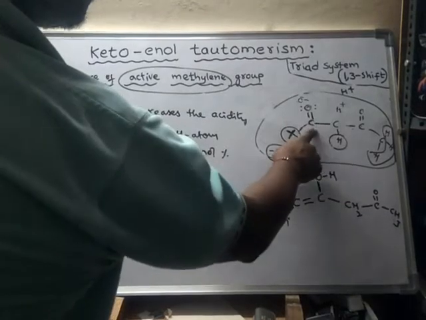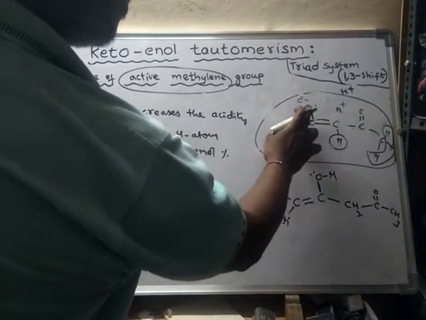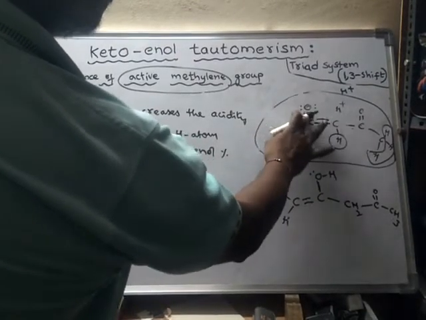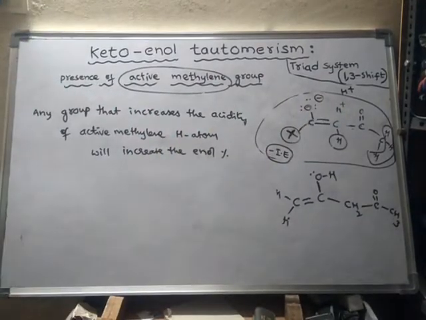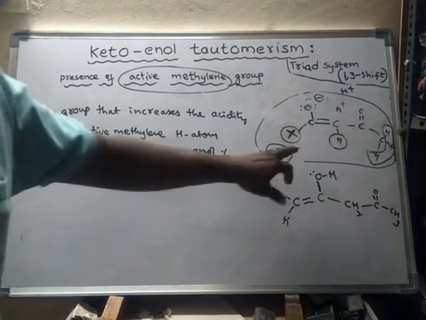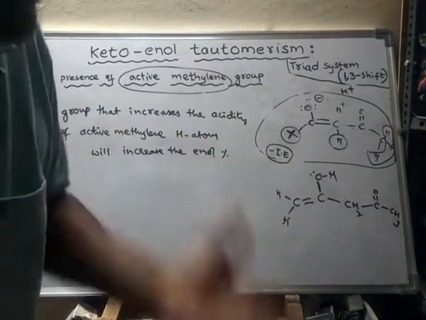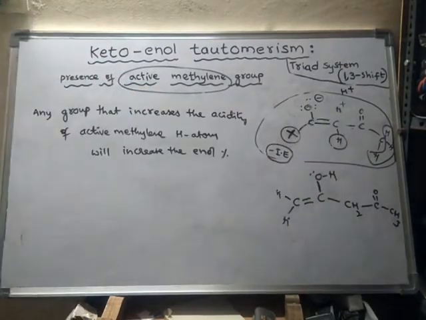The positive charge is shifted to that hydrogen, and it becomes a double bond here, and this double bond will be shifted to this oxygen, and now this oxygen will have a negative charge. So this group is increasing the acidic nature of this methylene group.